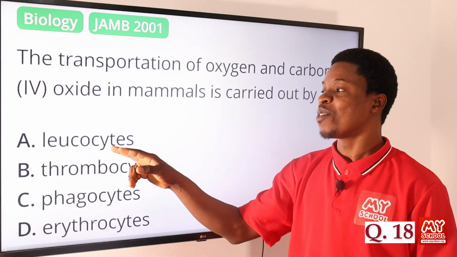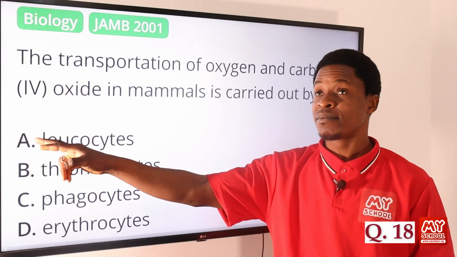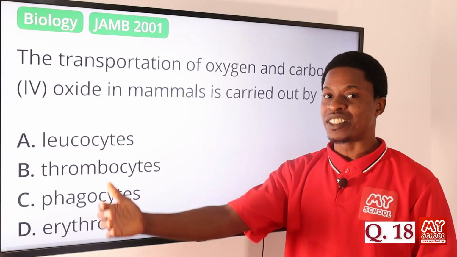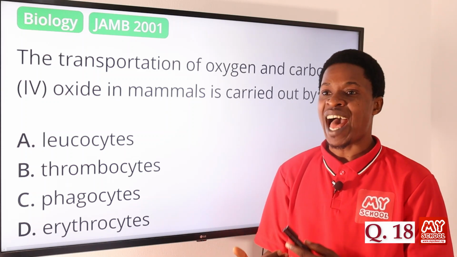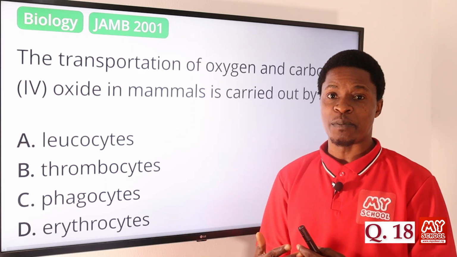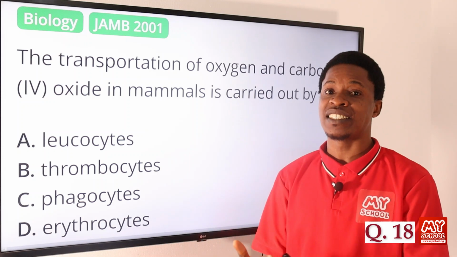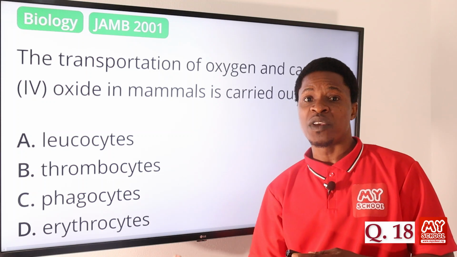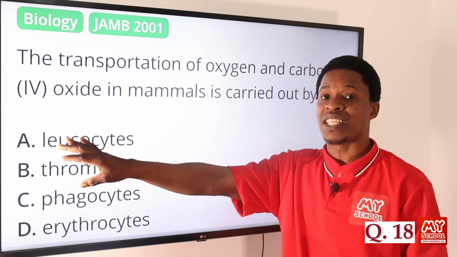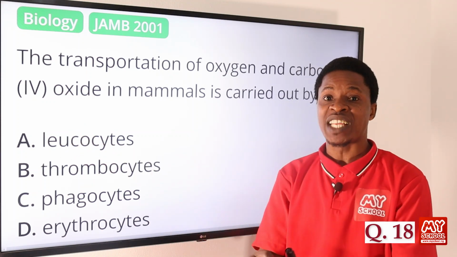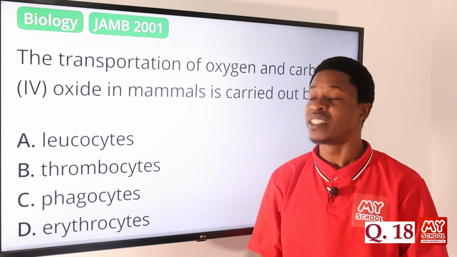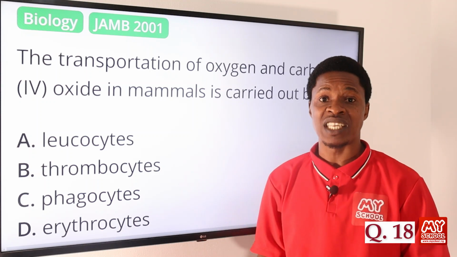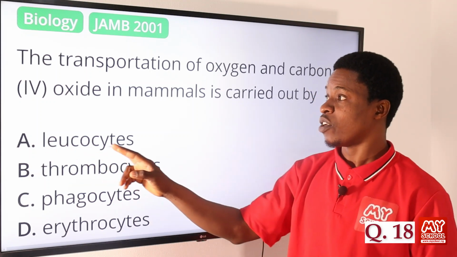Yes, the leukocytes are also called white blood cells, WBC. White blood cells act as the soldiers of the body. They are the ones that fight diseases. They fight sicknesses that want to come, organisms that want to invade the system. So the white blood cells are there as soldiers to withstand them and fight them. In other words, they equip and enhance the immunity of the system of organisms. So this is not the answer.